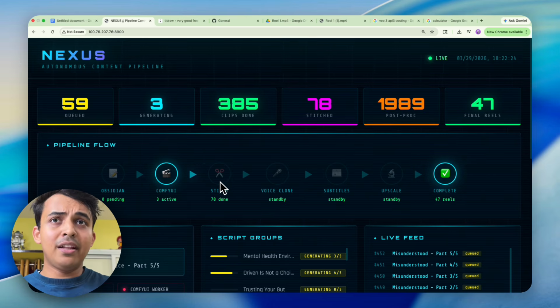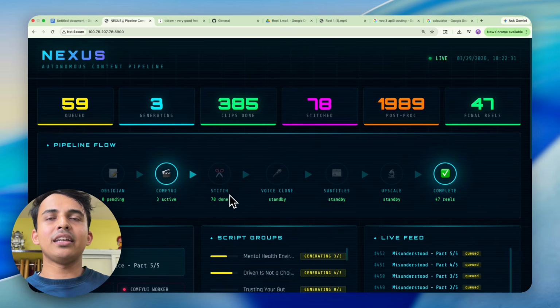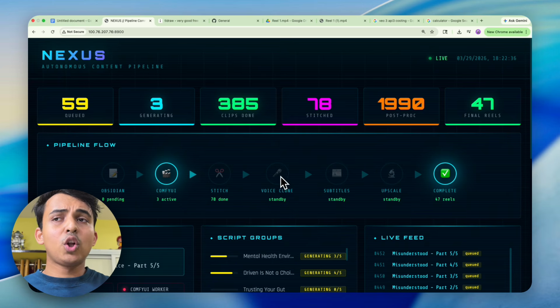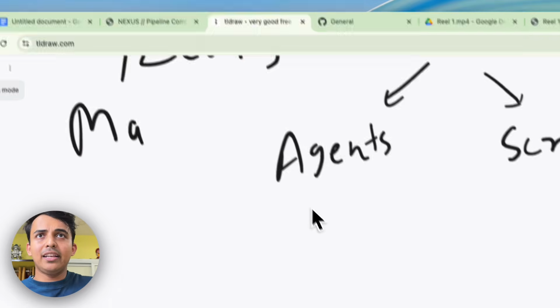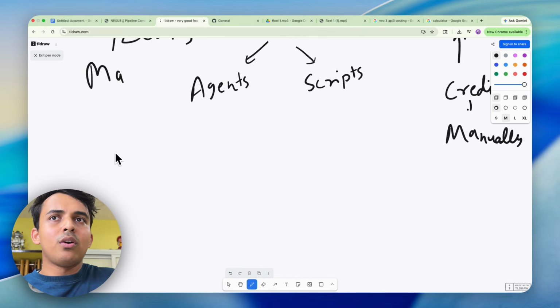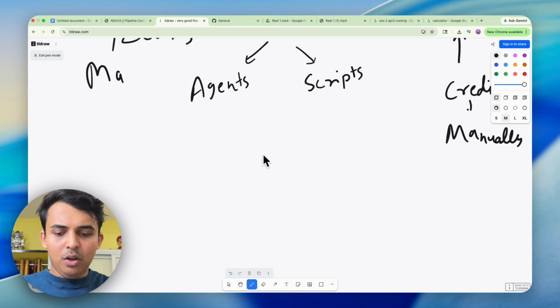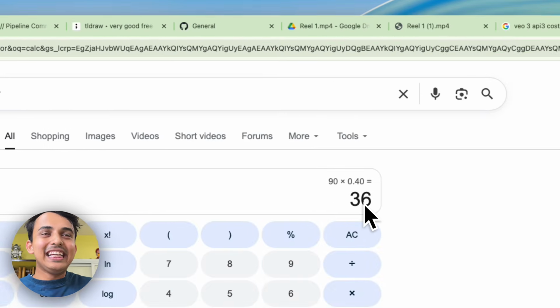I create a script so that you don't have to. I'm going to give you a copy-paste template, so you just copy it and it will open the dashboard and open this thing for you. It's going to stitch the clips, clone your voice so that it sounds like you, add the subtitles, and upscale it, and the reels will be created for you, ready, done and dusted. And I'm doing it for less than what you would have to pay per reel that you're creating.